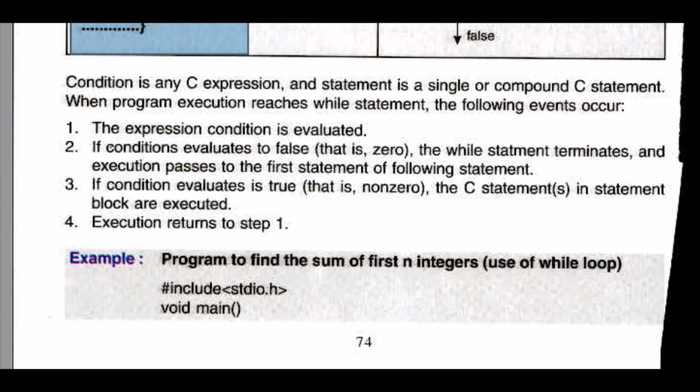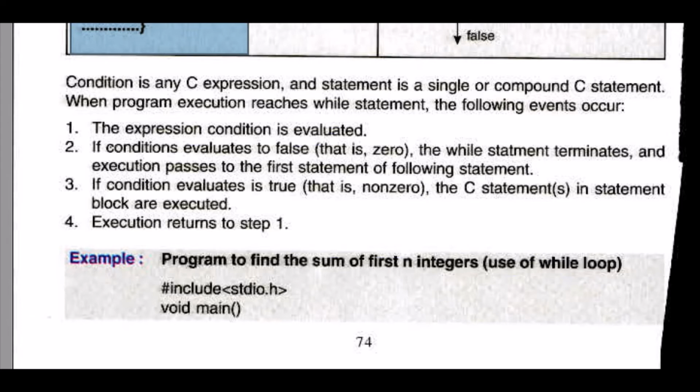When program execution reaches the while statement, the following events occur. First, the expression condition is evaluated. If the condition evaluates to false, that is, the value is 0 or nullified, it will get out of the loop.